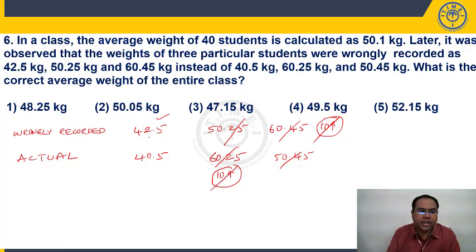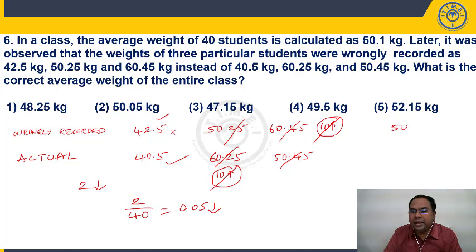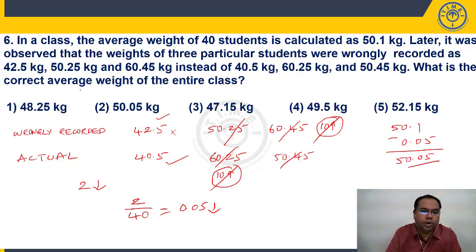Now, 42.5 is what you have wrongly taken, actually you have to take 40.5. That means you are taking overall 2 more to the group. So if I replace 42.5 with 40.5, the total will reduce by 2. If you divide 2 among 40 people, each one will get reduced by 0.05. So 50.1 is my average, each one is decreasing by 0.05, so the average will also decrease by 0.05, so it will be 50.05, choice 2. Got the point?